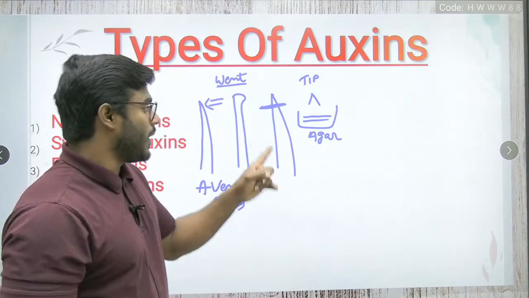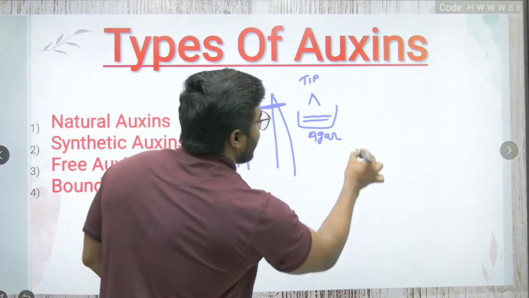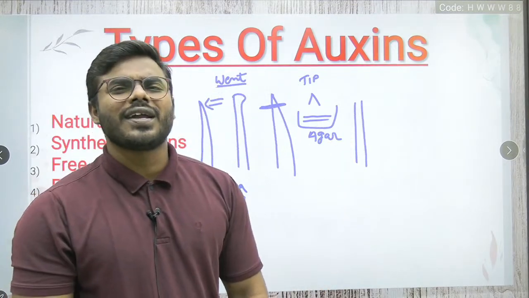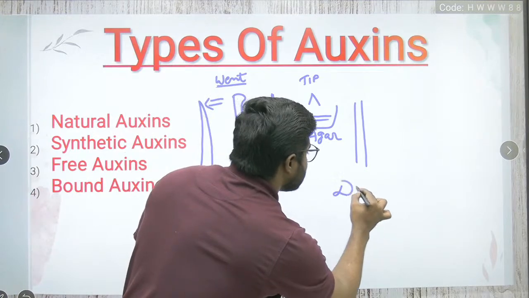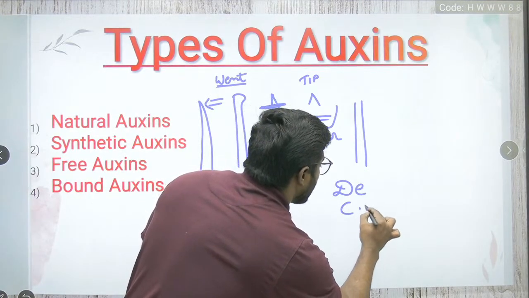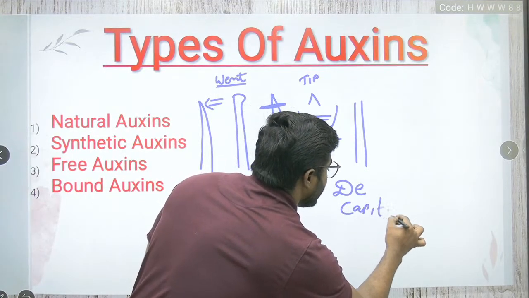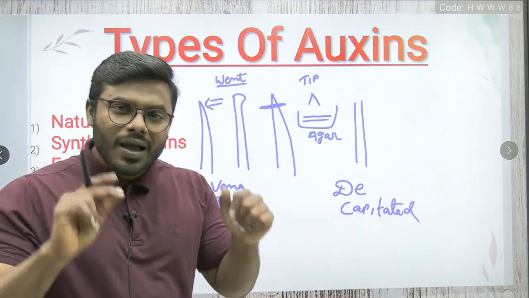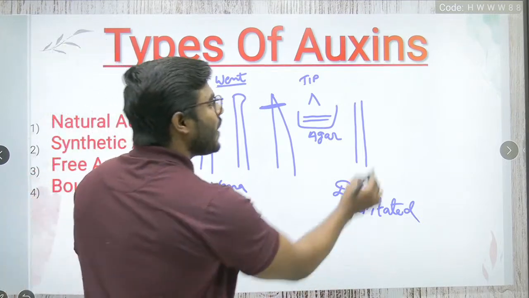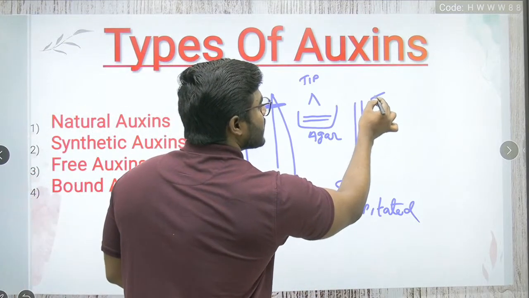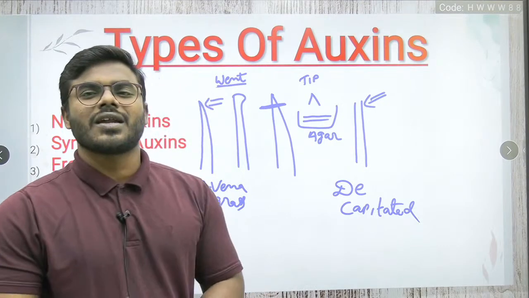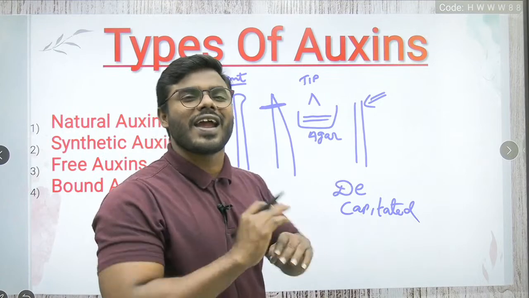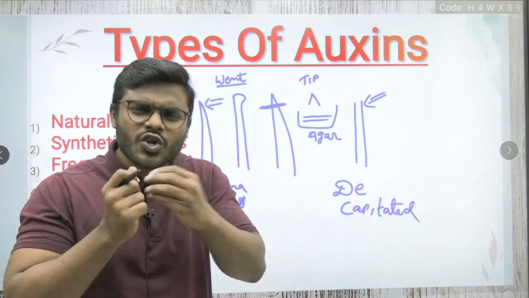Now everyone follow me. Without the cap, how does it look? Without the cap, it looks like this. What do we call it without the cap? We can call it a decapitated coleoptile. Decapitated coleoptile, without cap. Now you know what he has done. Without the cap, he exposed it to the unilateral sunlight once again. And friends, surprisingly, it is not at all bending.